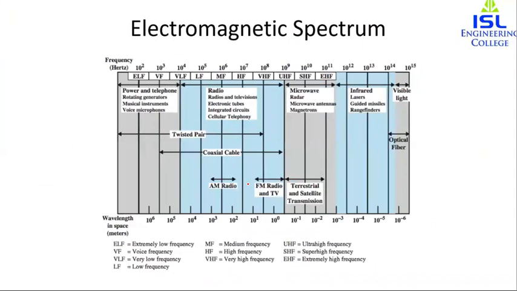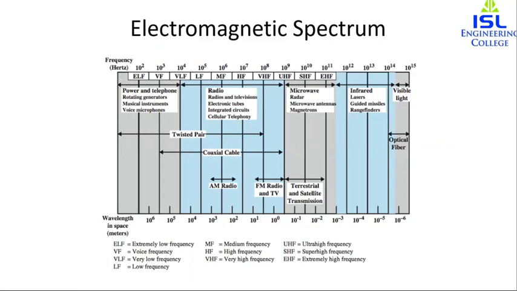Now this is the figure for the electromagnetic spectrum, and it indicates the frequencies. This is not really important, but we'll just see on which frequencies guided media work, and on which unguided transmission techniques operate. We will see the guided and unguided alternatives.